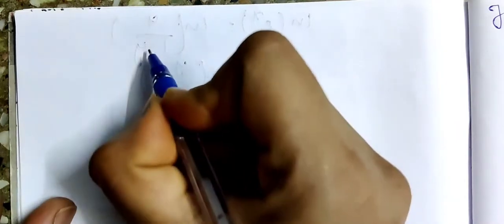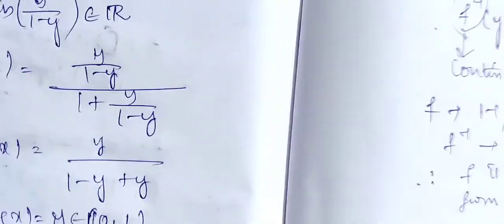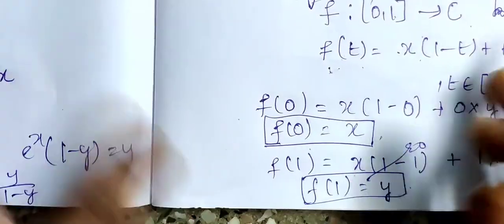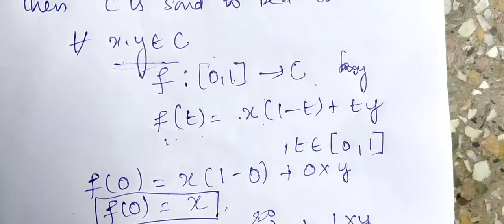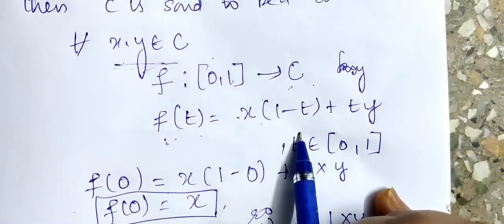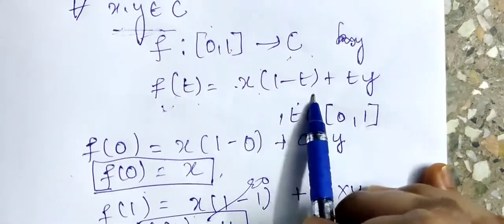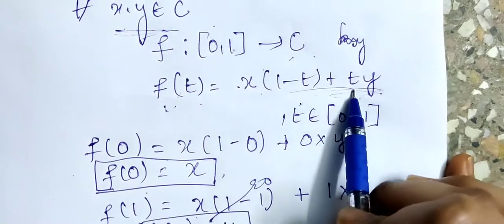Next, we have to check if f is continuous or not. Then we'll get the proof. Now, what is f here? f is a function from [0,1] to C, where f(t) = x(1 - t) + ty.